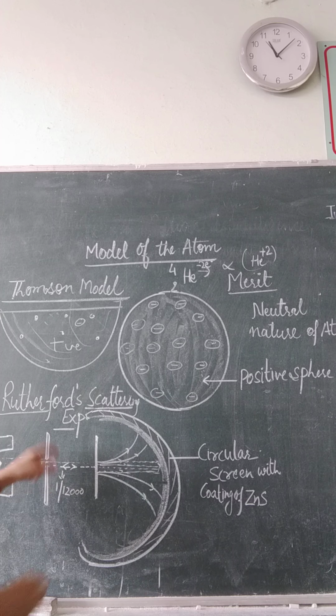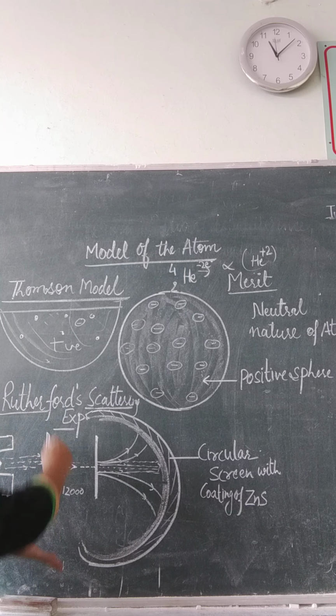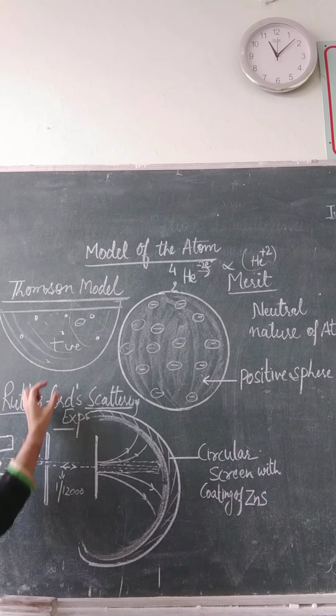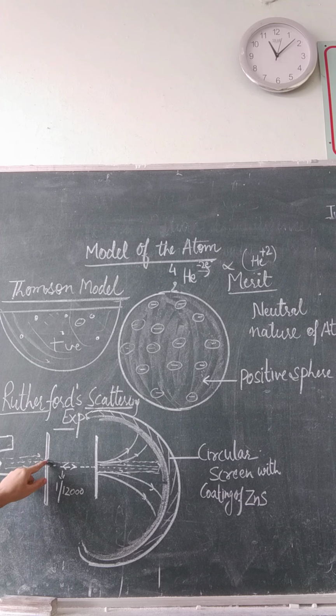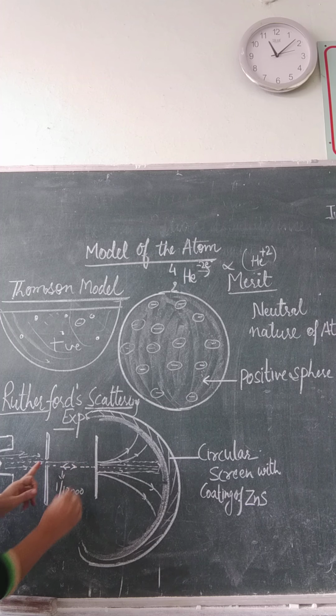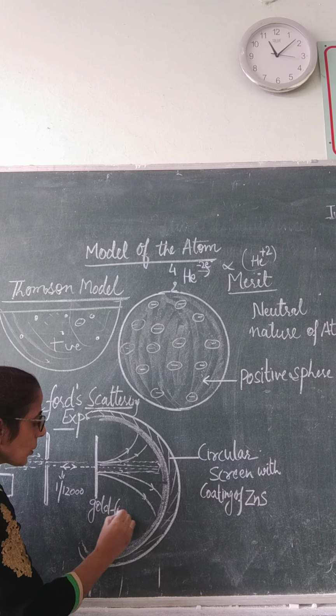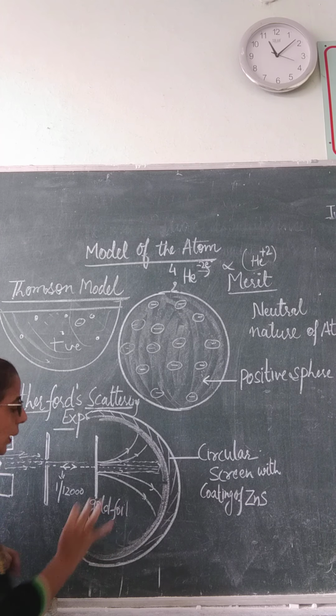They were allowed to pass through a single slit. This is a slit. This is a simple sheet having one hole. So the beam of rays which were passing, they were all stopped here. Only one ray was allowed to be incident on the gold foil, and this gold leaf is very thin.